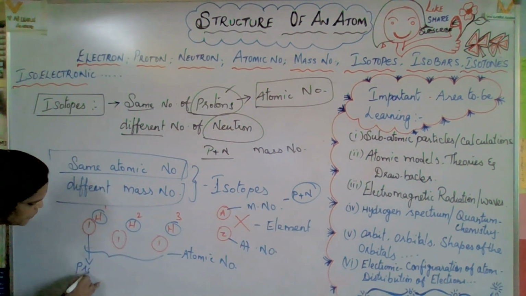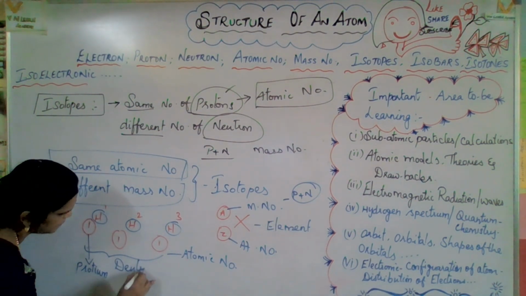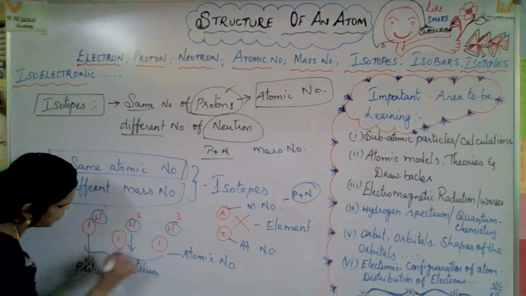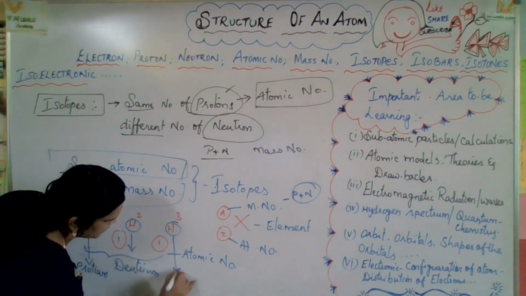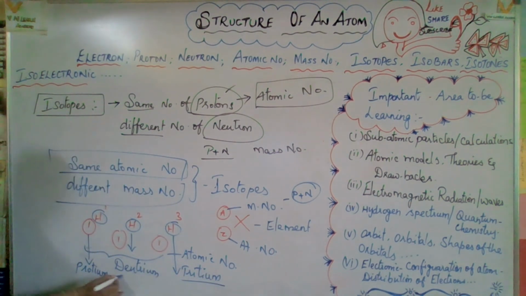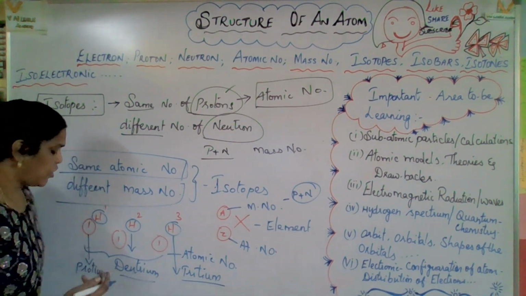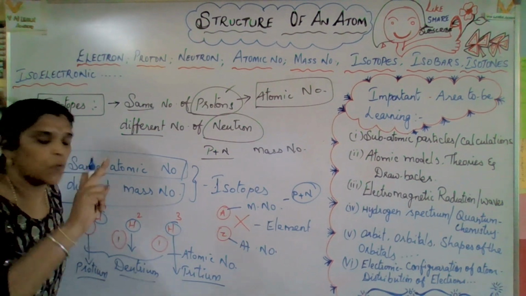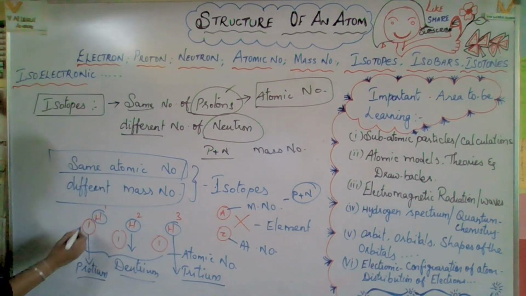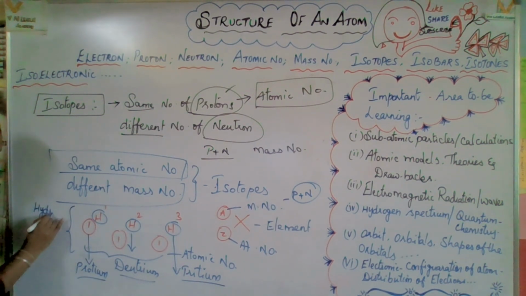This is protium. Is it visible? Yes. Protium, deuterium, and tritium. Deuterium means 2, tritium 3. Protium, pro means mono, 1. So these are hydrogen isotopes, all combined together.